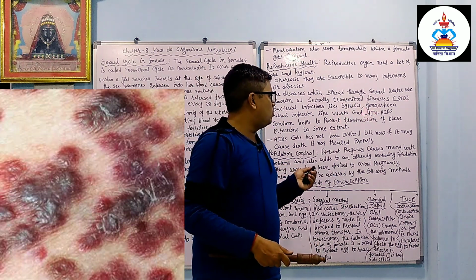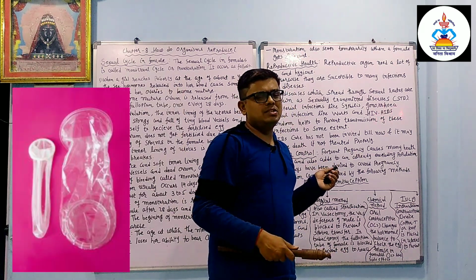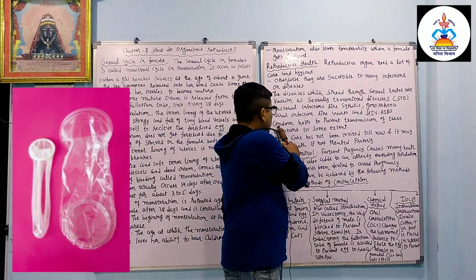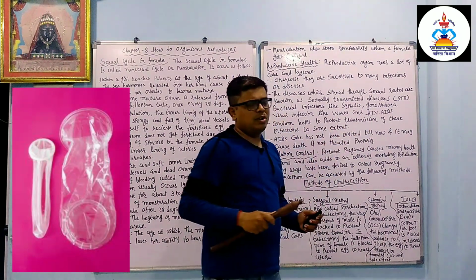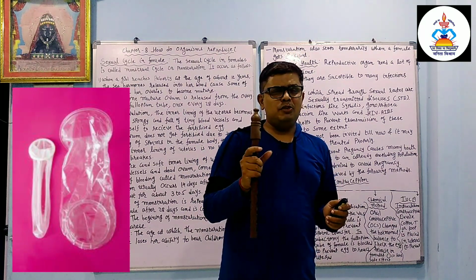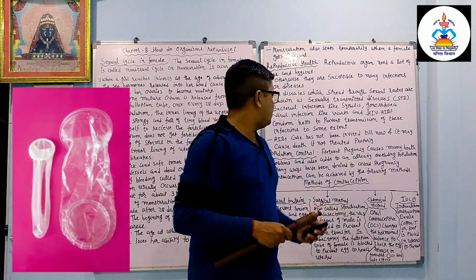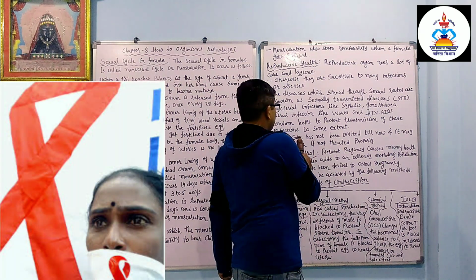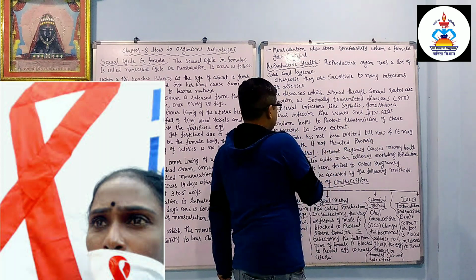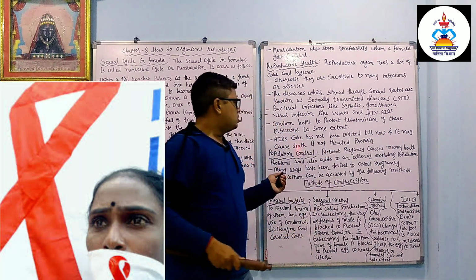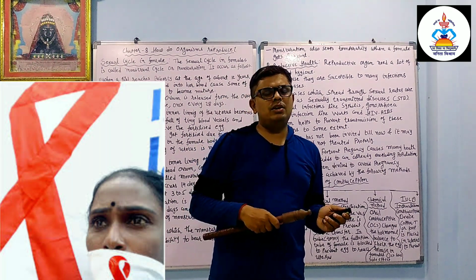HIV, dear students, we know that HIV is the virus, human immunodeficiency virus, and AIDS is what? Acquired immunodeficiency syndrome. A condom helps to prevent the transmission of this infection to some extent, not permanently. AIDS cure has not been invented till now, and it may cause death if not treated properly.